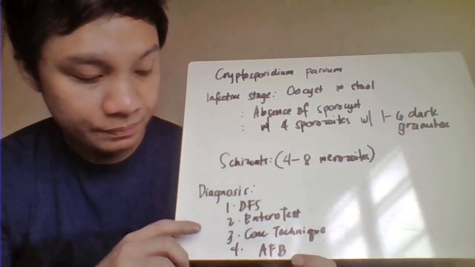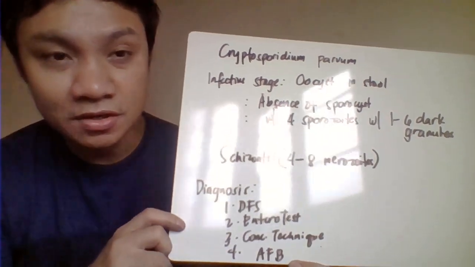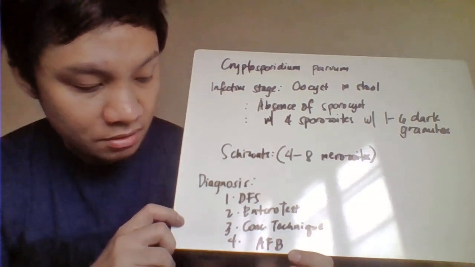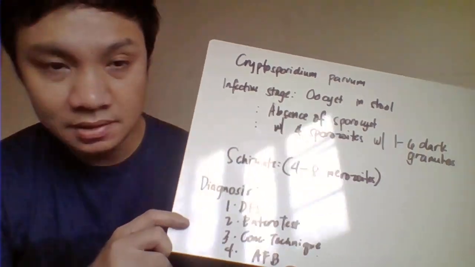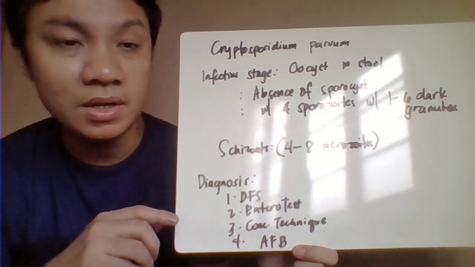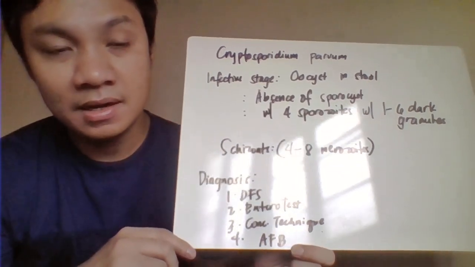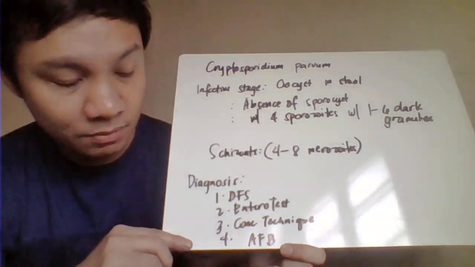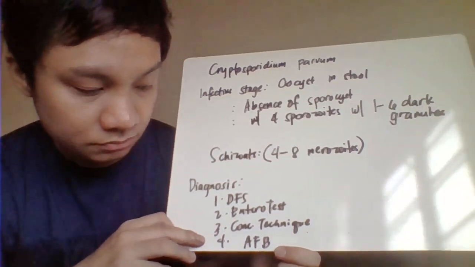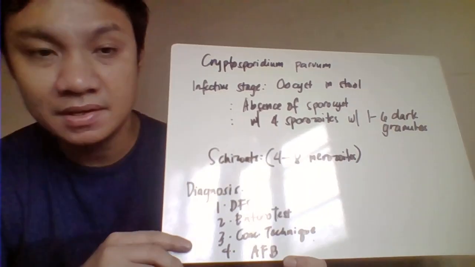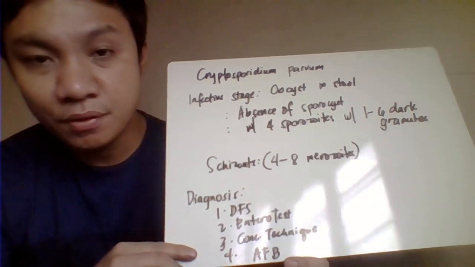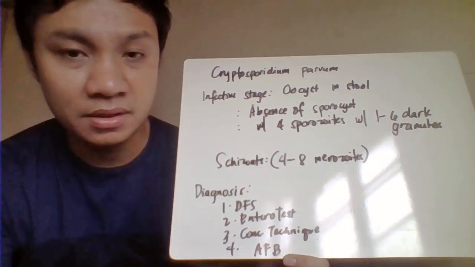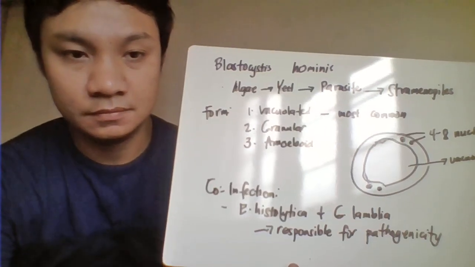With the presence also of one to six dark granules, and the schizonts would have four to eight merozoites. For diagnosis, identification of the oocysts could be made by direct fecal smear, by the Entero-Test, or by concentration techniques, using zinc sulfate and Sheather's sugar concentration techniques, which are flotation techniques. And we also have the acid-fast stain, with auramine rhodamine and the modified Kinyoun method.